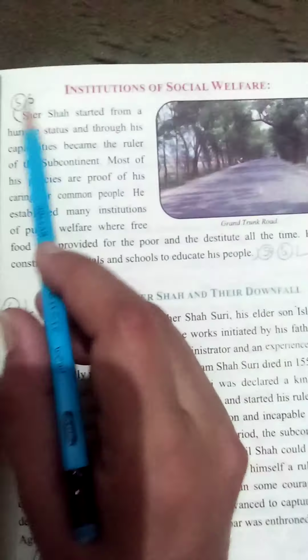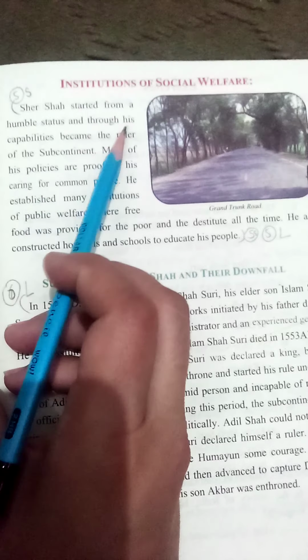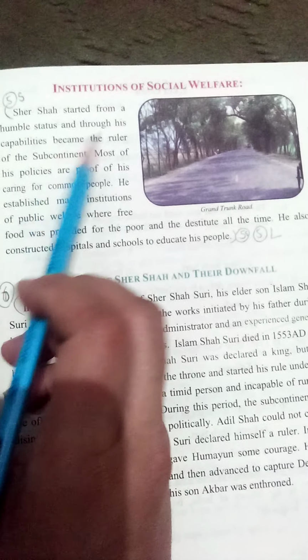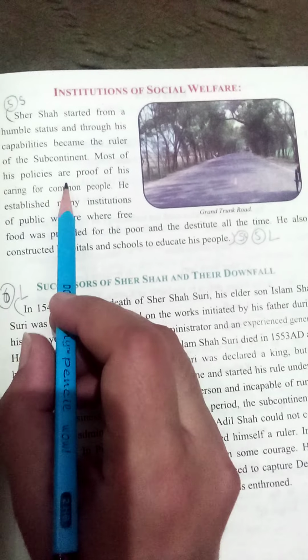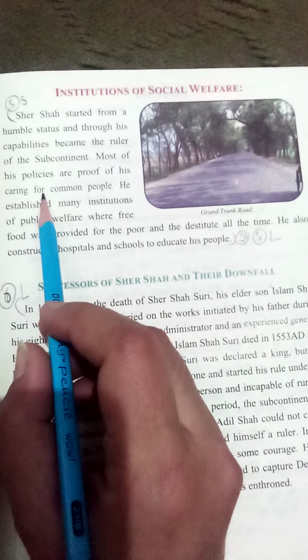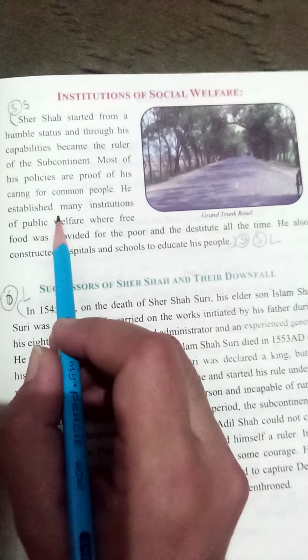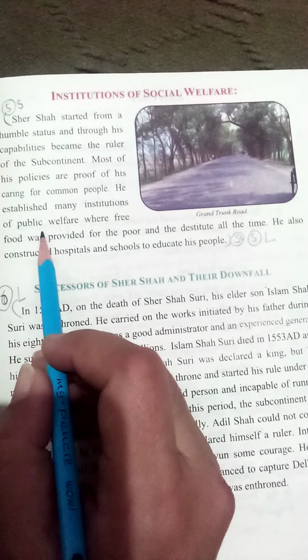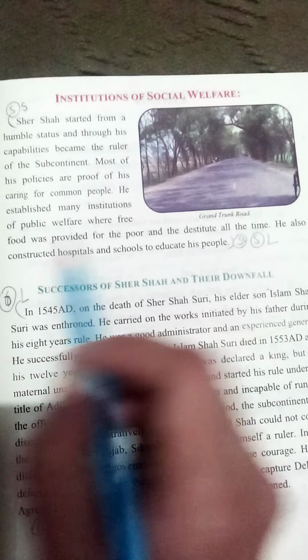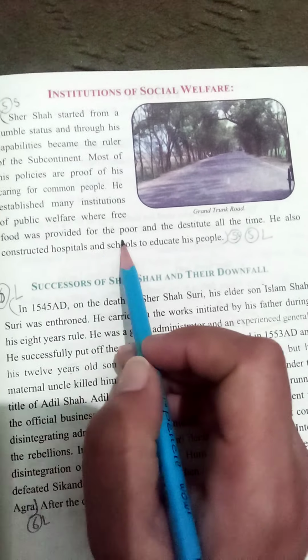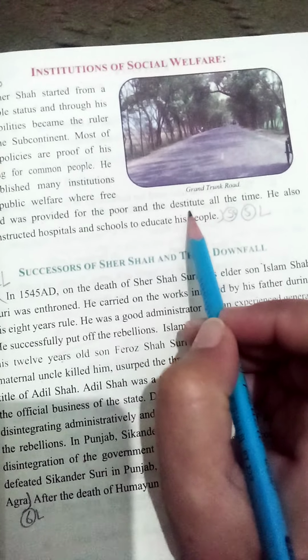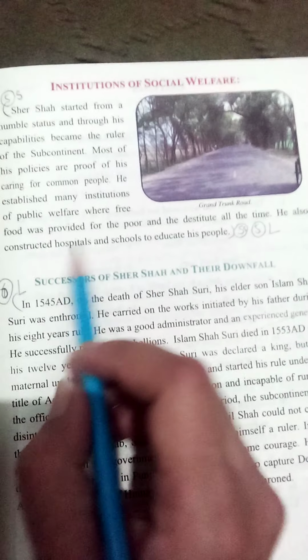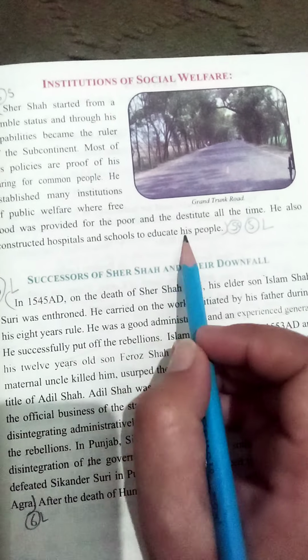Sher Shah started from a humble status and through his capabilities became the ruler of the subcontinent. Most of his policies are proof of his caring for common people. He established many institutions of public welfare where free food was provided for the poor and the destitute all the time. He also constructed hospitals and schools to educate his people.